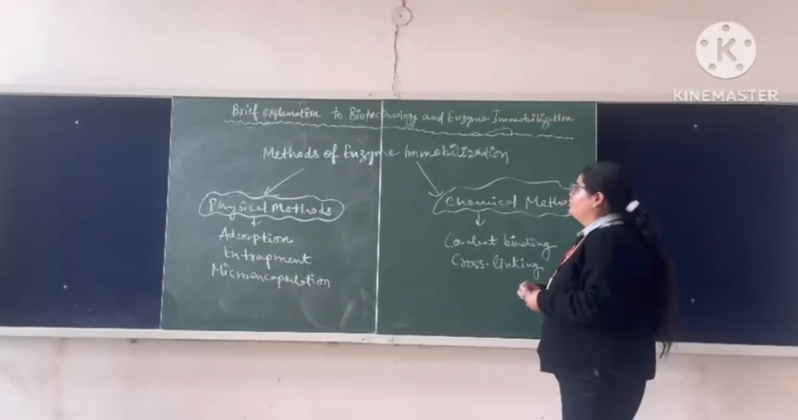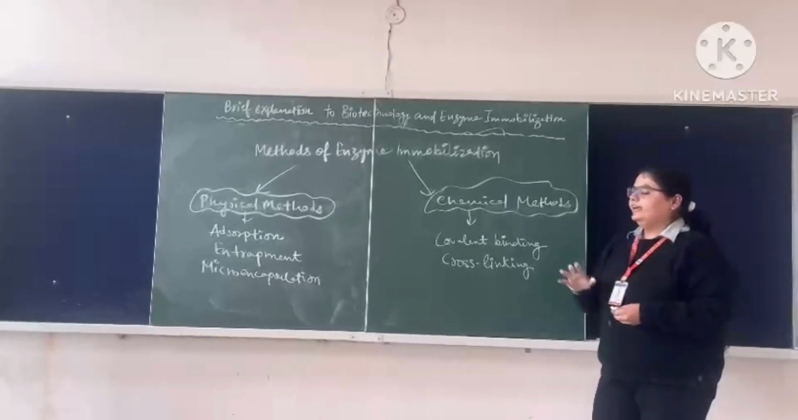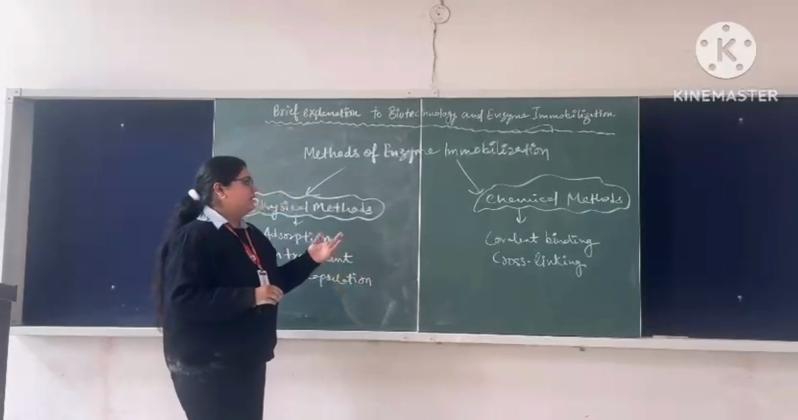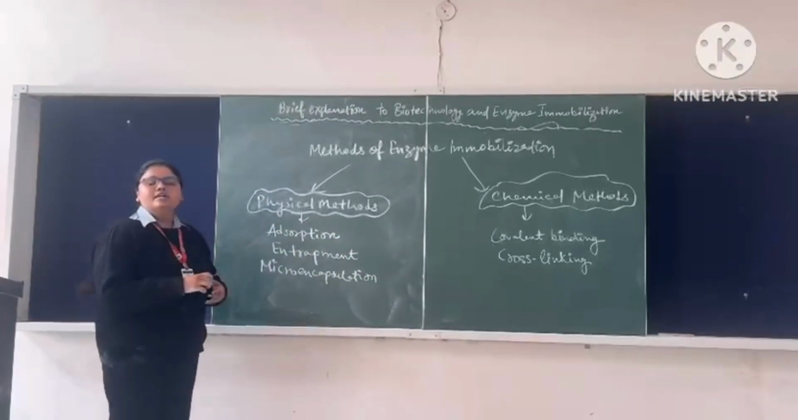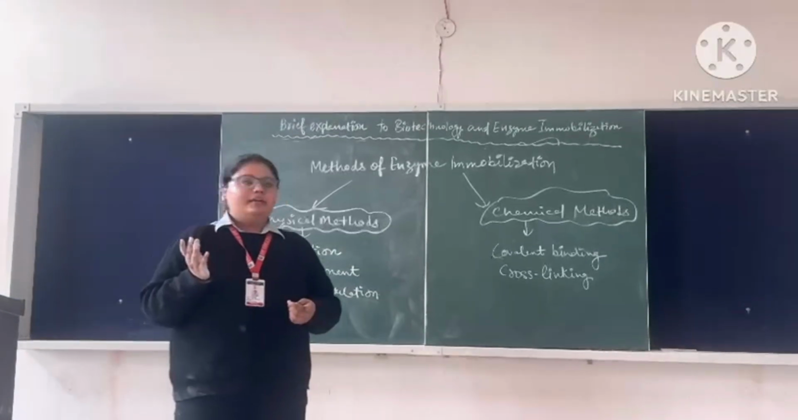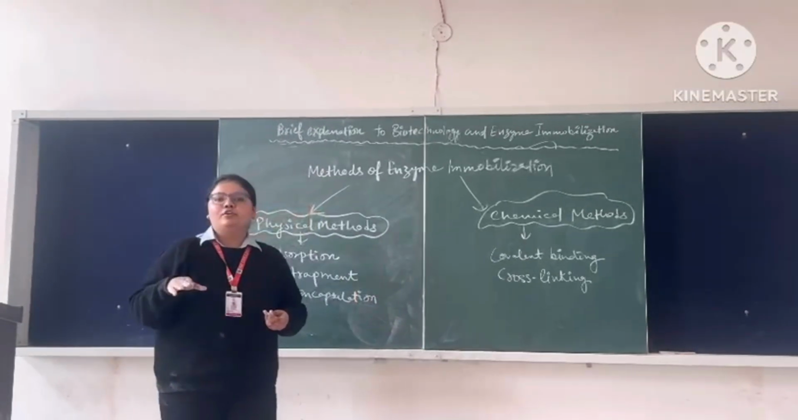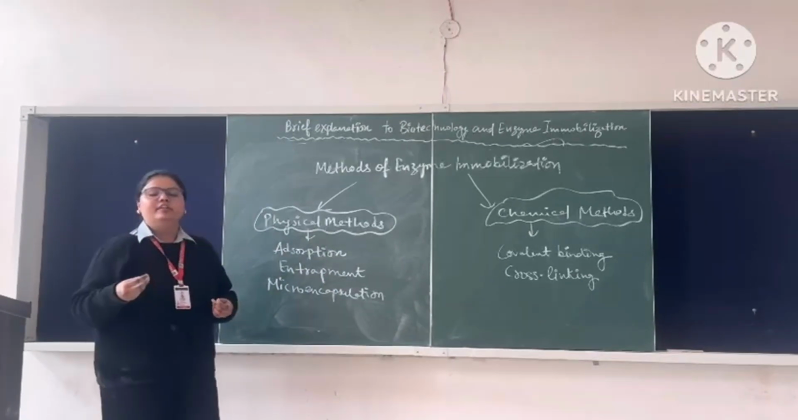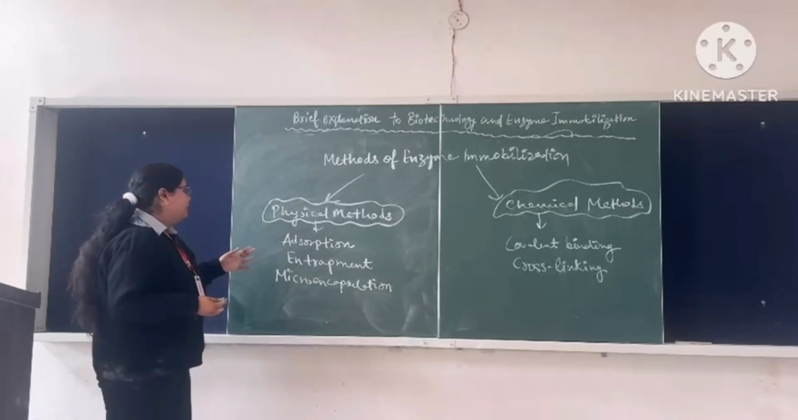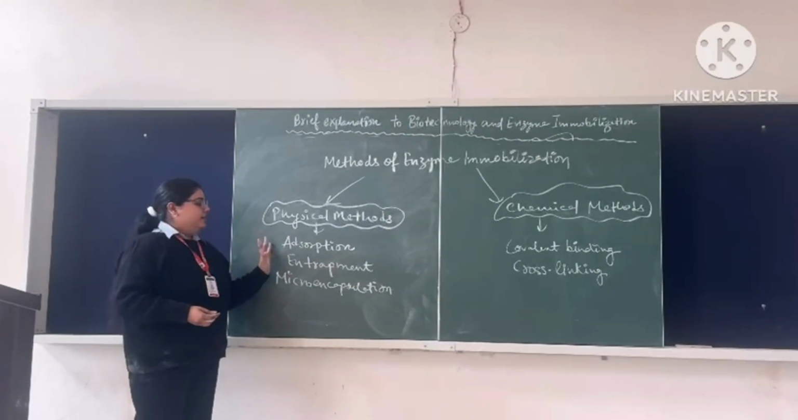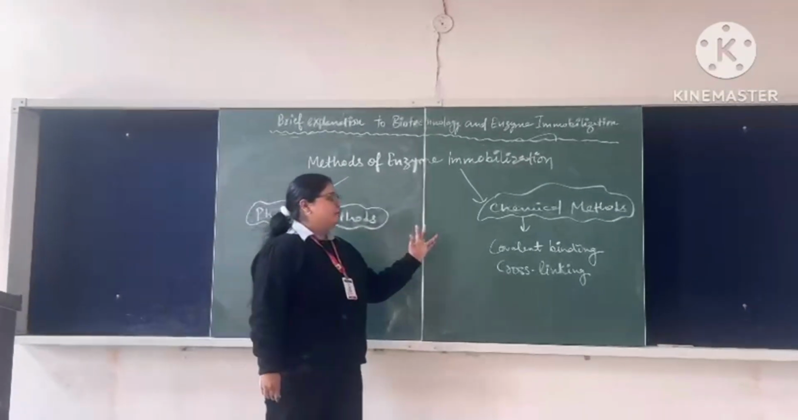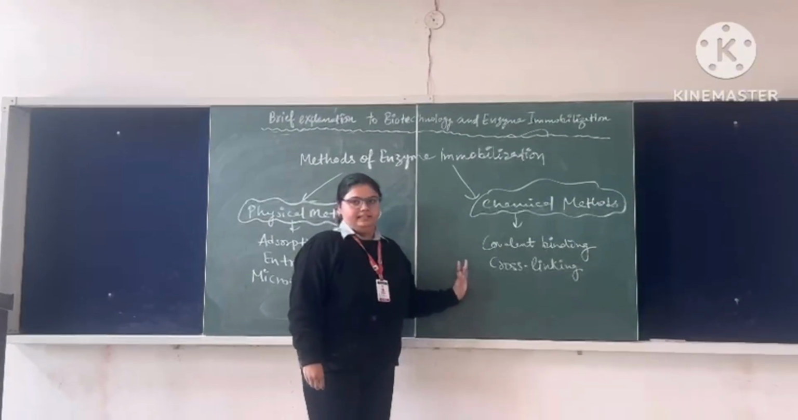Next is the methods for the enzyme immobilization. It can be divided into two subparts. First is the physical methods, then the chemical methods. Physical methods involve the physical conditions or physical parameters, whereas chemical methods involve the chemical nature or chemical synthesis of various particles or chemical reactions, such as covalent binding and so on. Physical methods include adsorption, entrapment, and microencapsulation, whereas chemical methods include covalent binding and cross-linking.